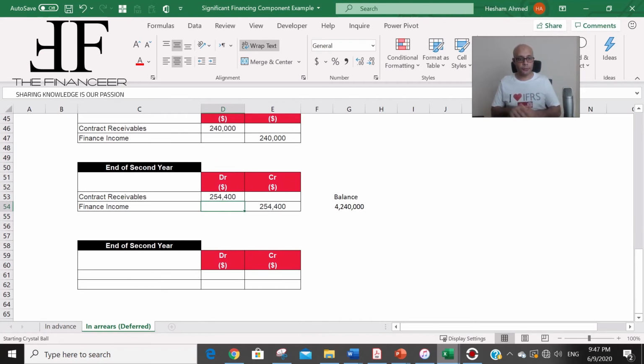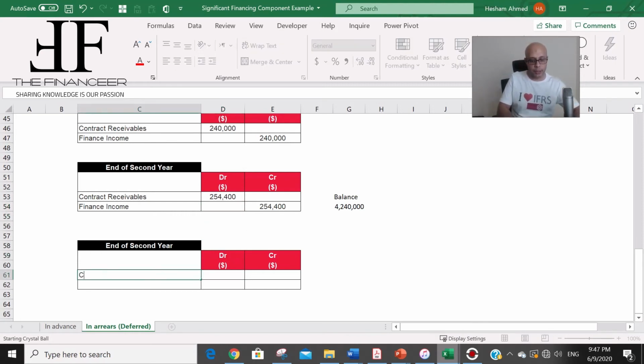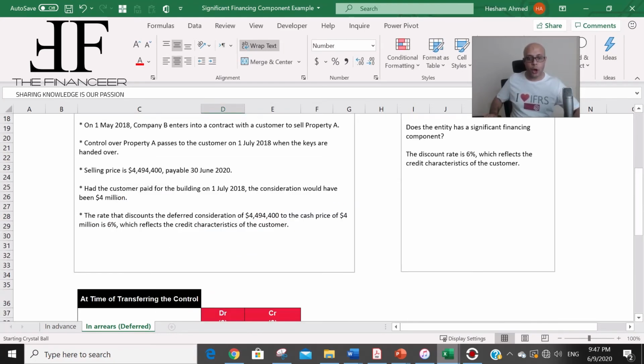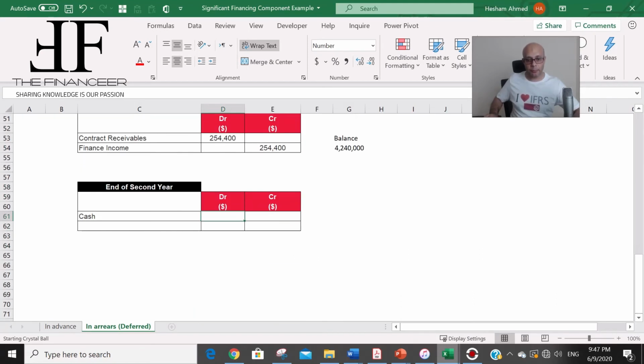Okay, clear, perfect. Okay, at the end of the second year, again on the same day, the customer is going to pay us cash. So we are going to receive cash from the customer. How much cash we are going to receive? You remember the customer is going to pay us 4,494,000 and 400. Okay? So this will be the cash that I'm going to collect from the customer.